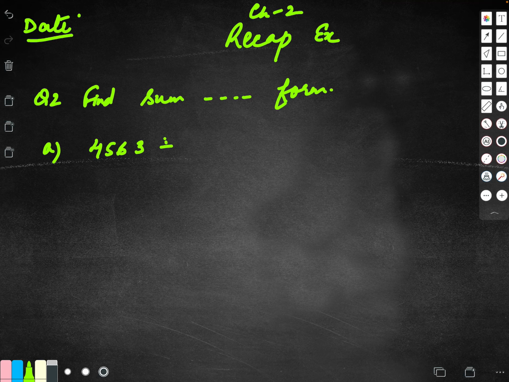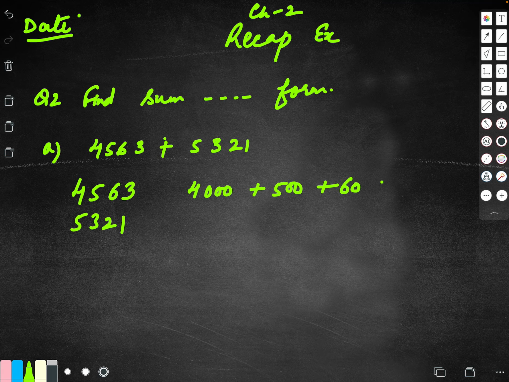4563 plus 5321. Children, there is an error in the comma in the question given in the book. So please be careful with it. In the expanded form, children, what we do is, when we arrange it in the vertical column, 4563, 5321, we write the expanded form. 4000 plus 500 plus 60 plus 3. 5000 plus 300 plus 20 plus 1.